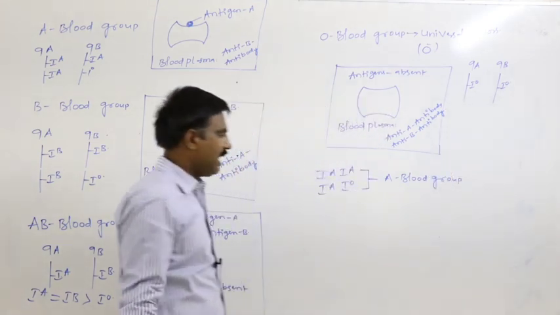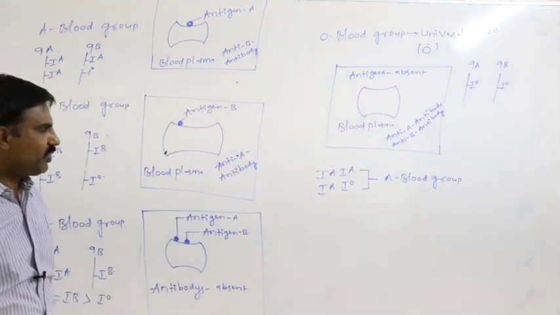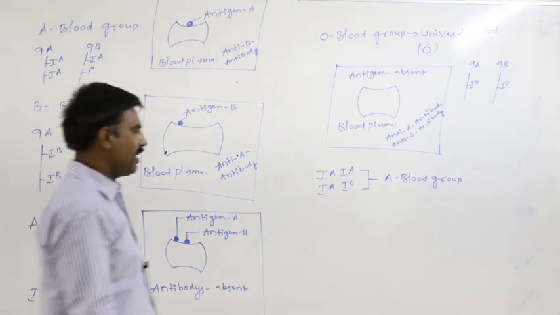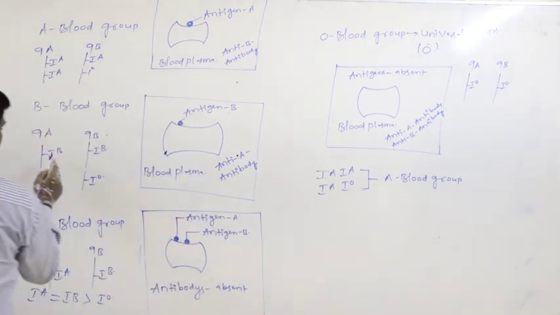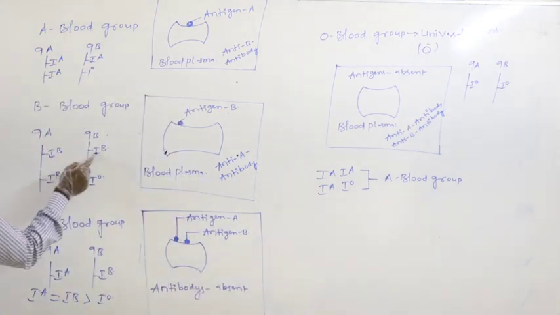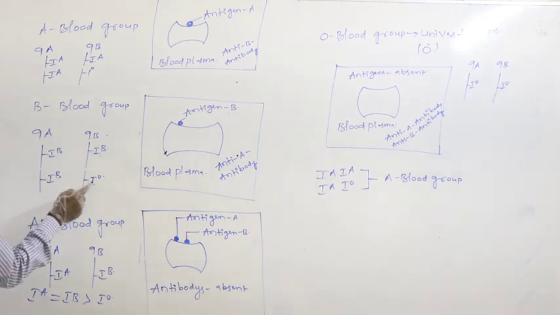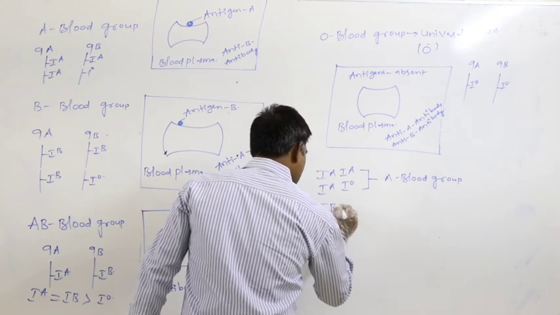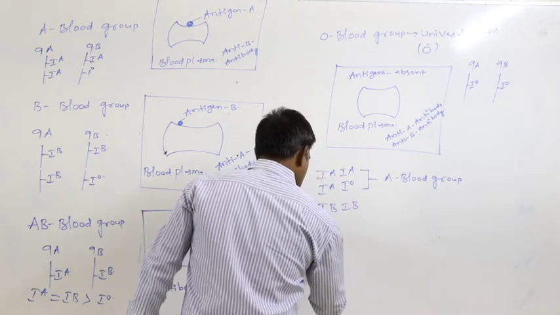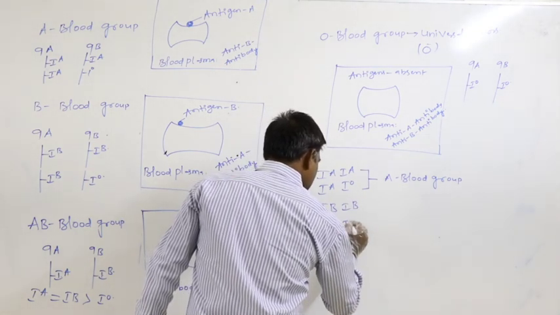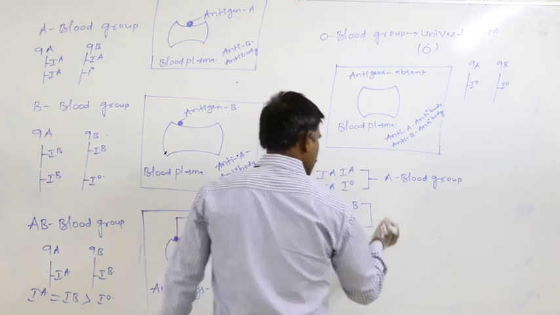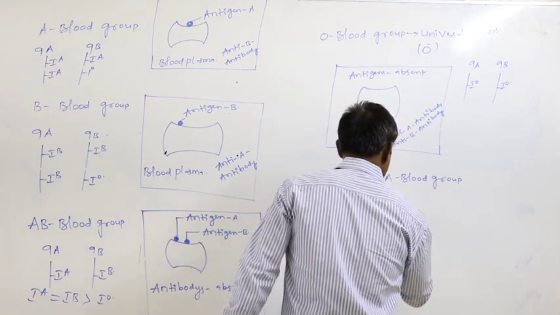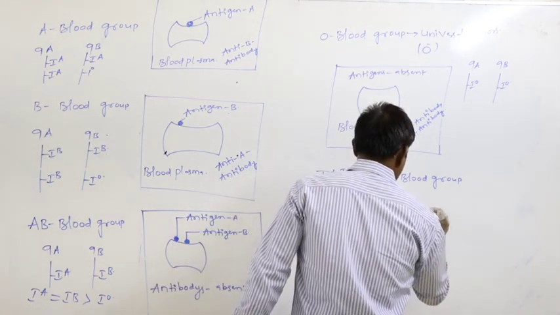Definitely IAIA or IAIO is responsible to form the A blood group. Similarly, IBIB or IBIO, both of them are responsible for formation of the B blood group.